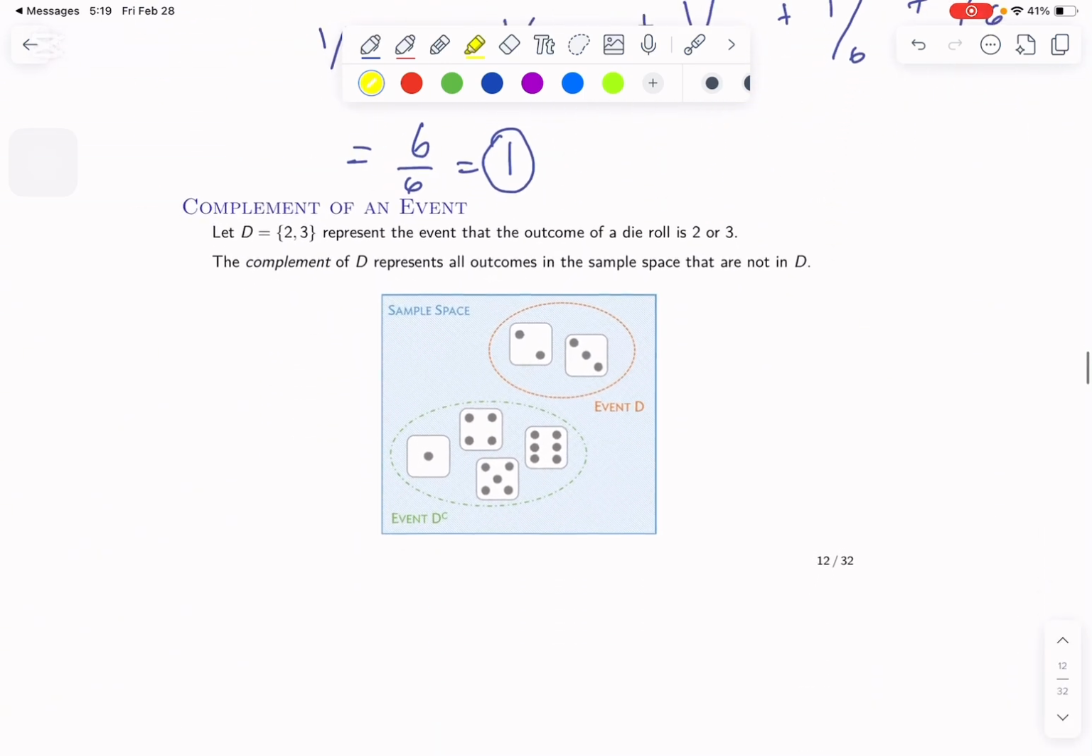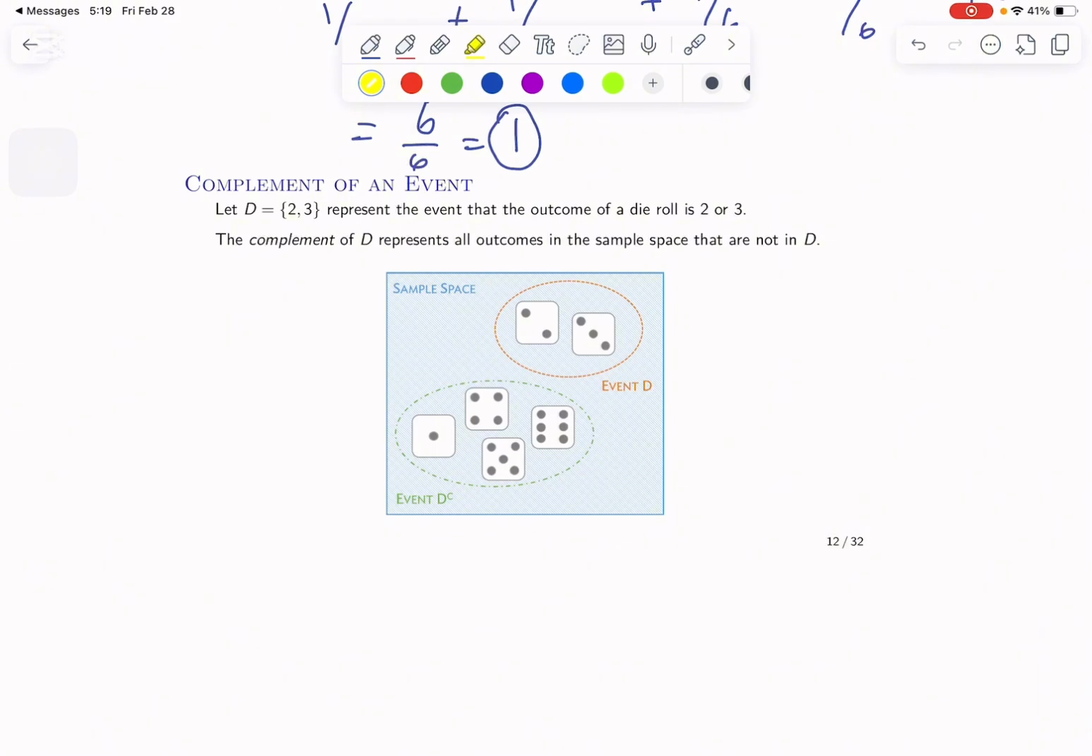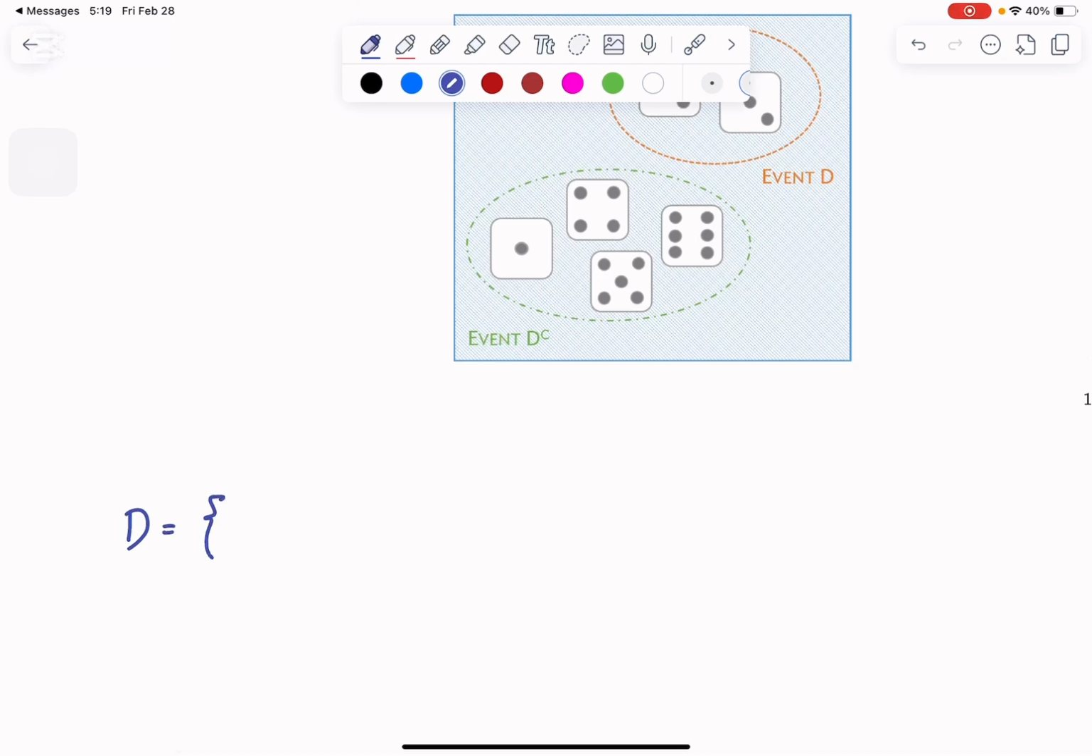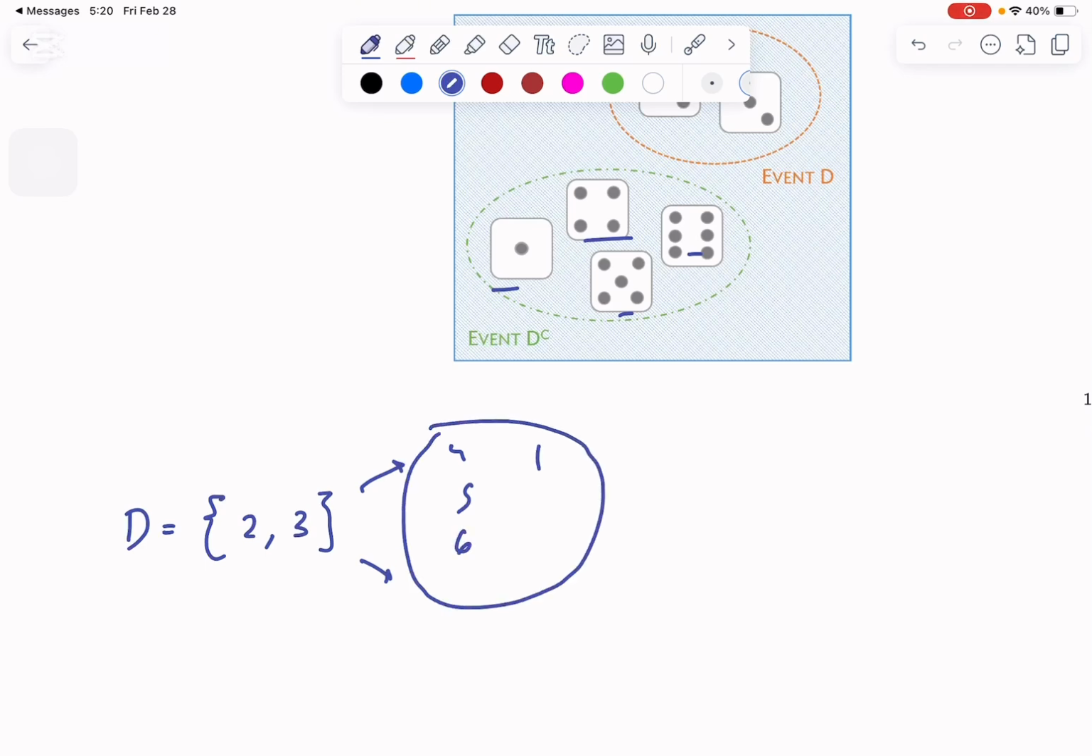Okay. So now we're going to talk about the word complement. If I say event D is denoted as getting a 2 or 3, event D depends on whether you get a 2 or a 3. Now of course when we roll a dice, we don't just get a 2 or 3. There are other outcomes: a 1, a 4, a 6, a 5. Anything out of these possible outcomes, which is the 4, 5, 6 and the 1, we call the complement of D. So D complement are the other outcomes that we can get which are outside this set, which is 1, 4, 5, 6.